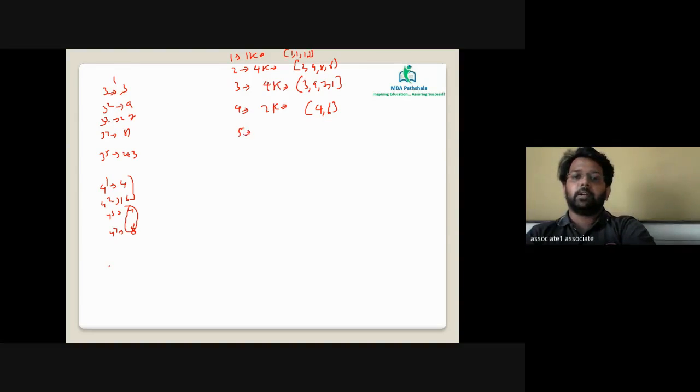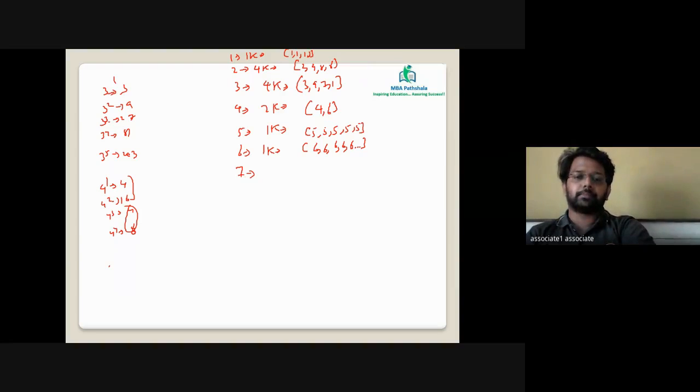Next is 5. You multiply any value with 5, the value is going to remain 5 only. So 5 has 1K where all the values are simply 5, 5, 5, 5, 5. The same is the case with 6. You keep on multiplying 6 with itself, the number is going to remain 6 only.